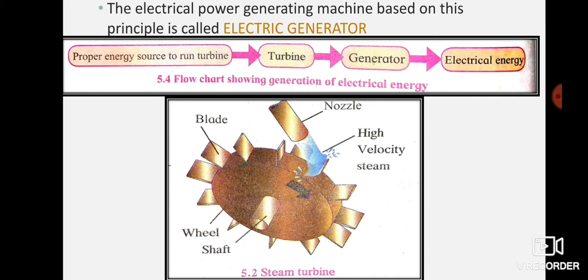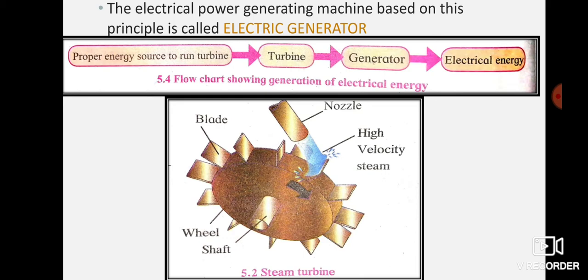So in this chapter we are going to study which energy we are using. So we are going to study this part. In all the power plants, this part you will find common. You will find the turbine, you will find the generator. So this part will be common. What differs is the energy that we use over here to turn the turbine.